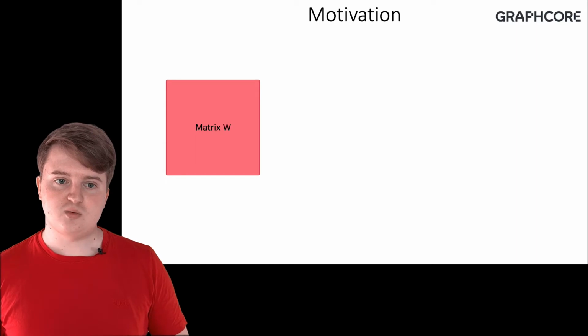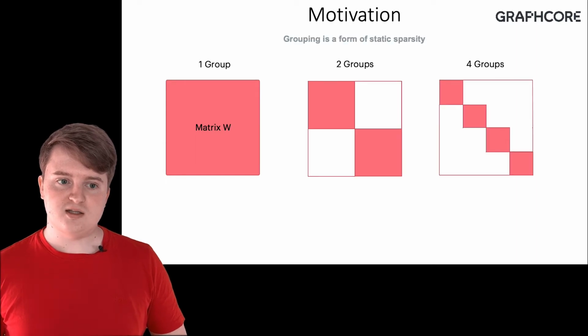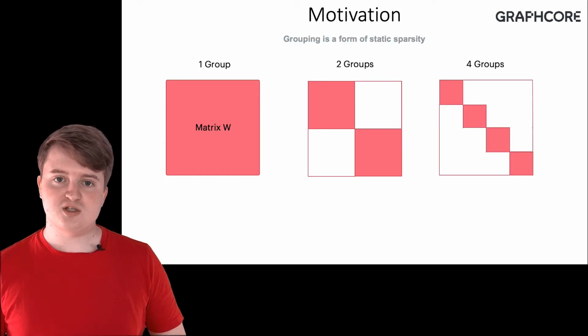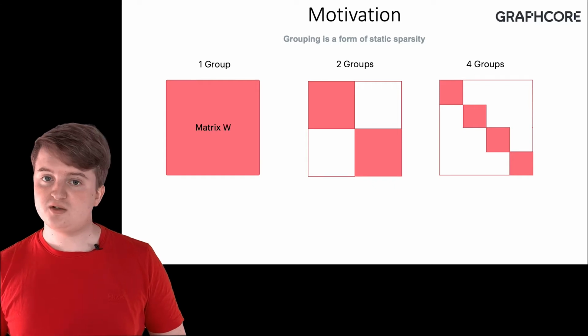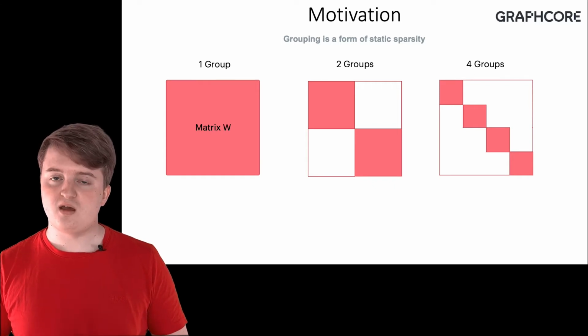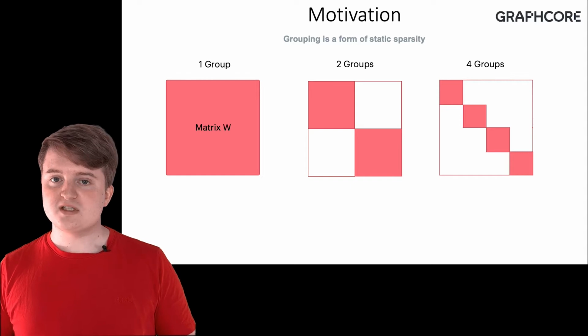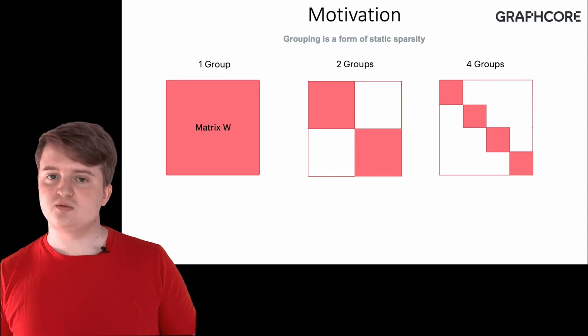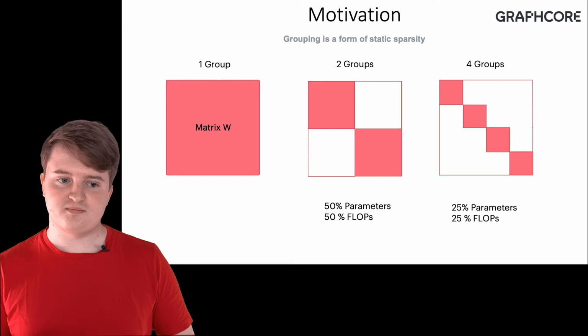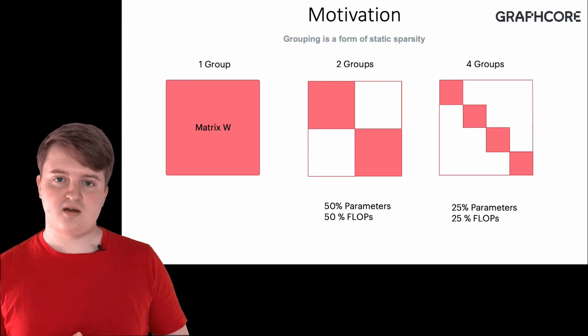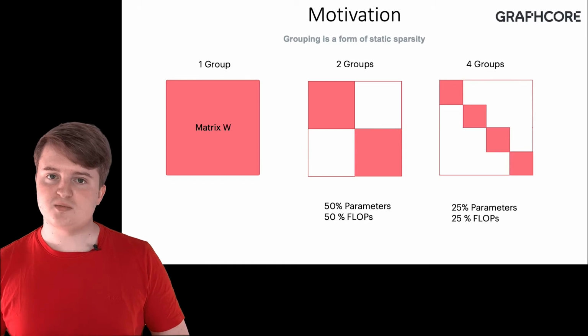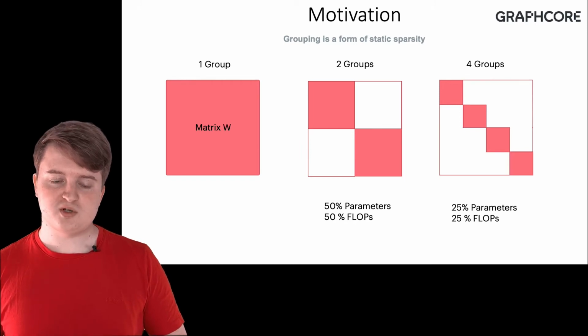Consider dense matrix W. We can substitute it with a block diagonal alternative without changing the dimensions of the models. An alternative formulation would be using a grouped 1D convolution instead of a dense 1D convolution with kernel size 1. Such a substitution results in a reduction of trainable parameters and flops executed by the model, while preserving the model